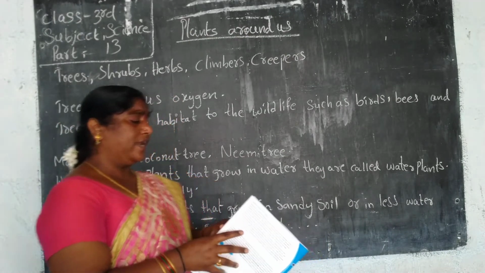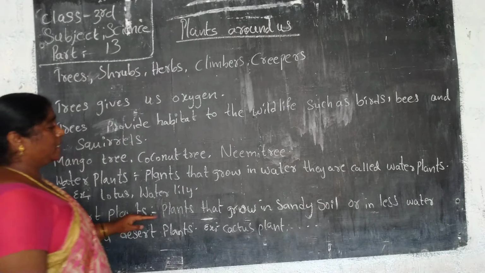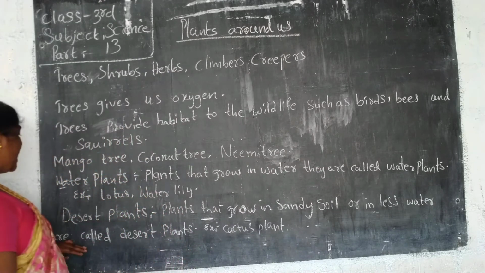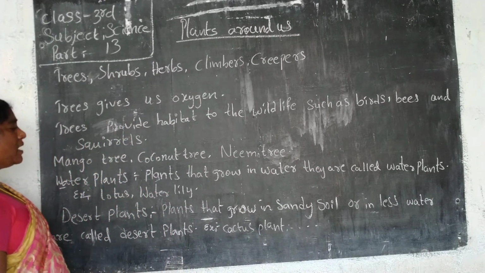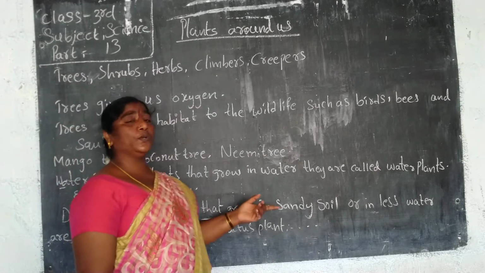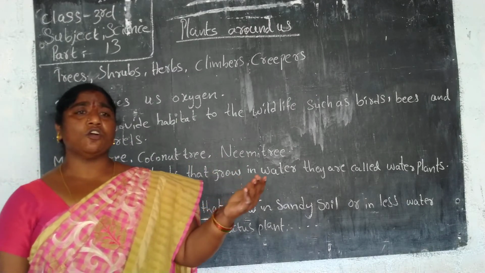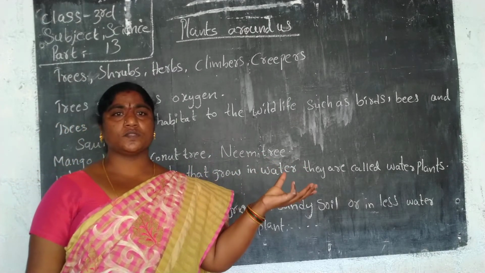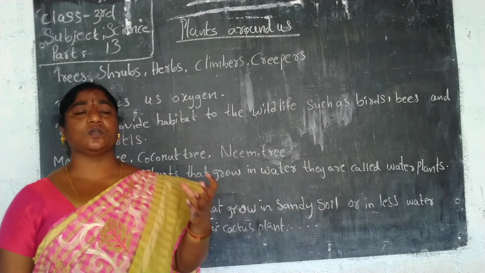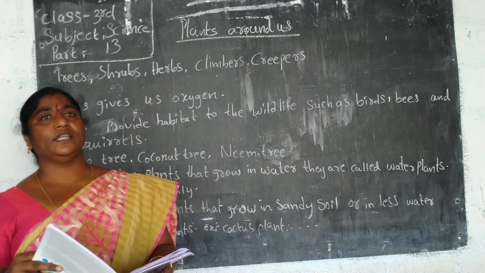Next one, the last but not least, desert plants. Desert plants are plants that grow in sandy soil or with less water. That is why they are called desert plants. In our surroundings, the soil is not sandy; red soil, black soil or mixed soil is there. But in desert areas, only sand is there. That is called sandy soil. Plants growing in sandy soil are called desert plants.